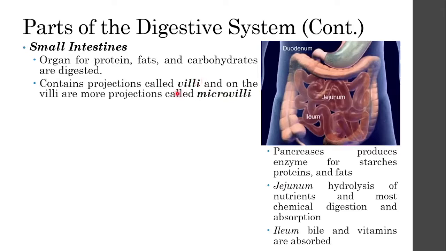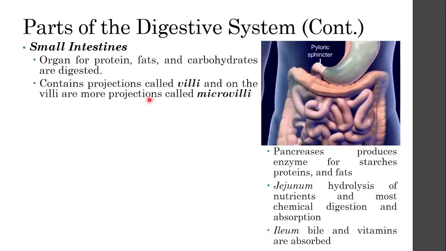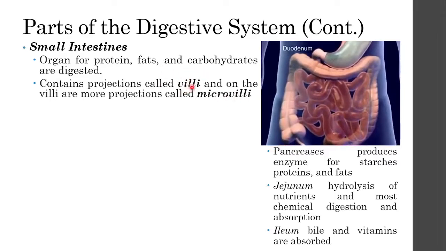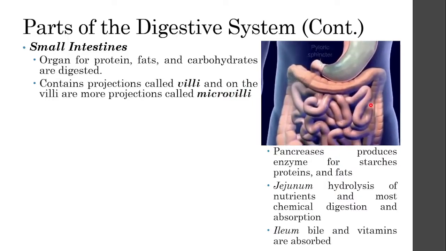The villi also have, on the apical part of their cells, microvilli, so smaller projections on top of these projections. And again, the microvilli increase the surface area of your small intestine.